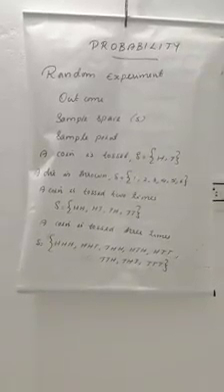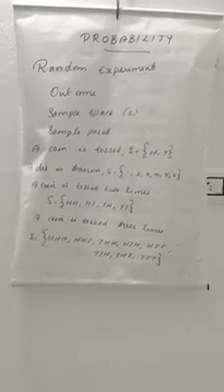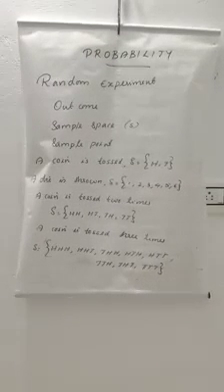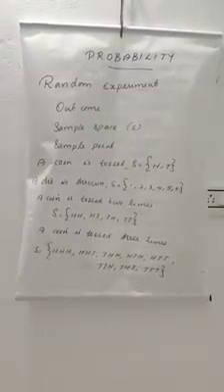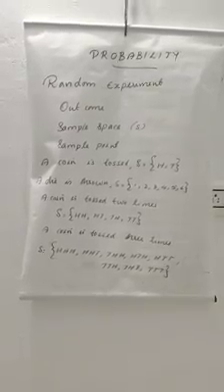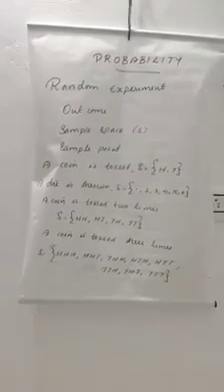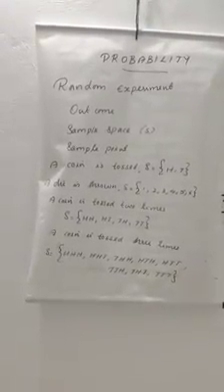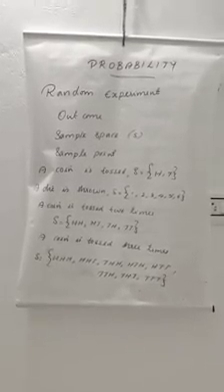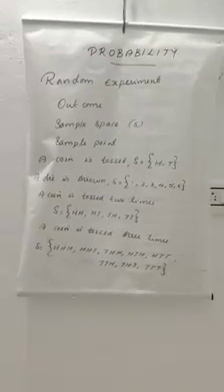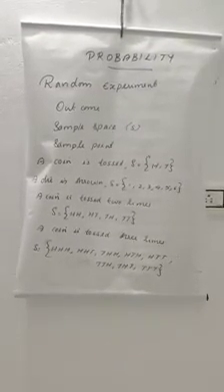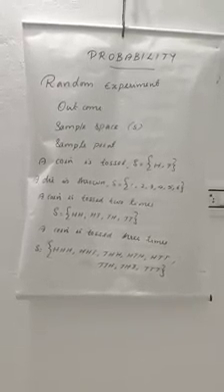Then what is a random experiment? An experiment which consists of more than one result and we cannot predict the result in advance. Such experiments are called random experiments. In probability, the results are also known as outcomes. Then the set of all possible outcomes of a random experiment is called the sample space, denoted by the letter S. And each element of the sample space is called a sample point.